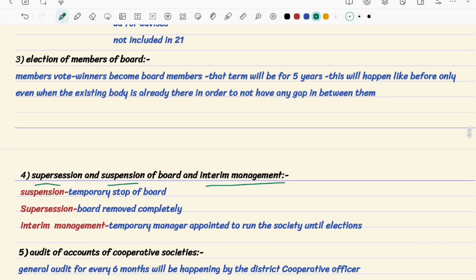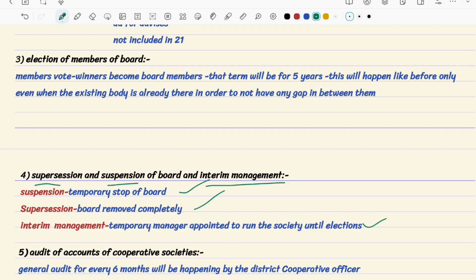There can be a temporary suspension of the board, a direct permanent removal, or if it is a very big agency or company, some temporary manager will come and be kept as an interim manager.